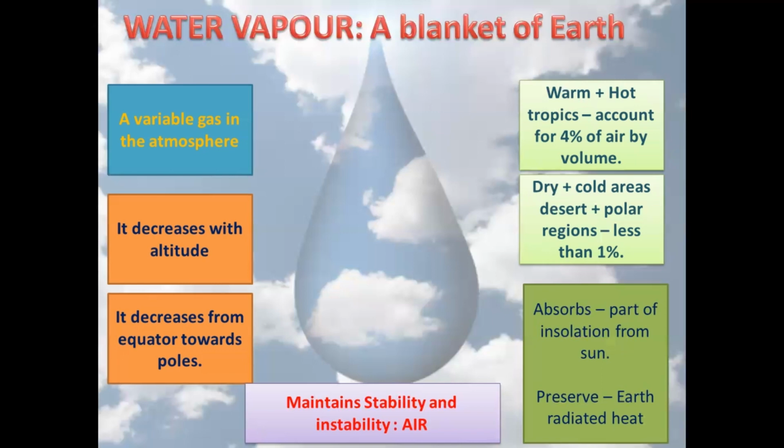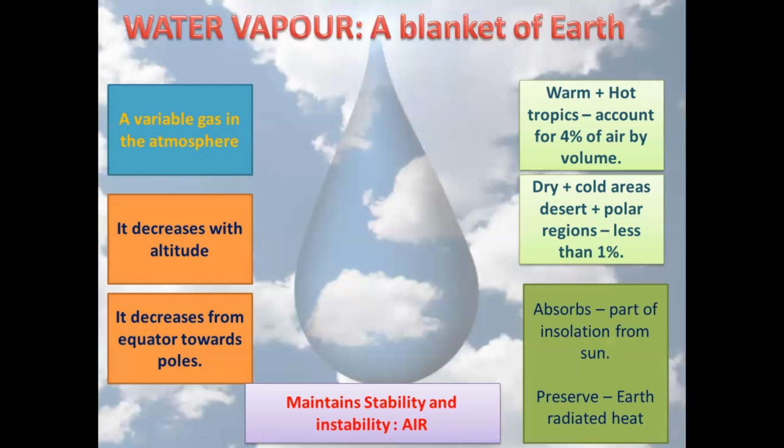Water vapor absorbs parts of the insolation from the sun and preserves the Earth's heat when it radiates. So in a way, water vapor also contributes to the stability and instability in the air.